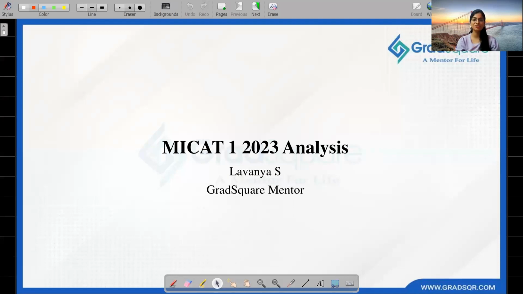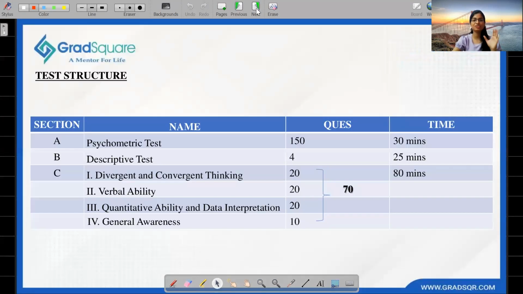So today I'm here to give you the MICAT 1 2023 analysis. We will dive into section-wise breakdowns, key takeaways, and some basic tips to help you ace your next attempt. Let's get started. The first thing I want to focus on is the test structure. This is how the test structure looks.